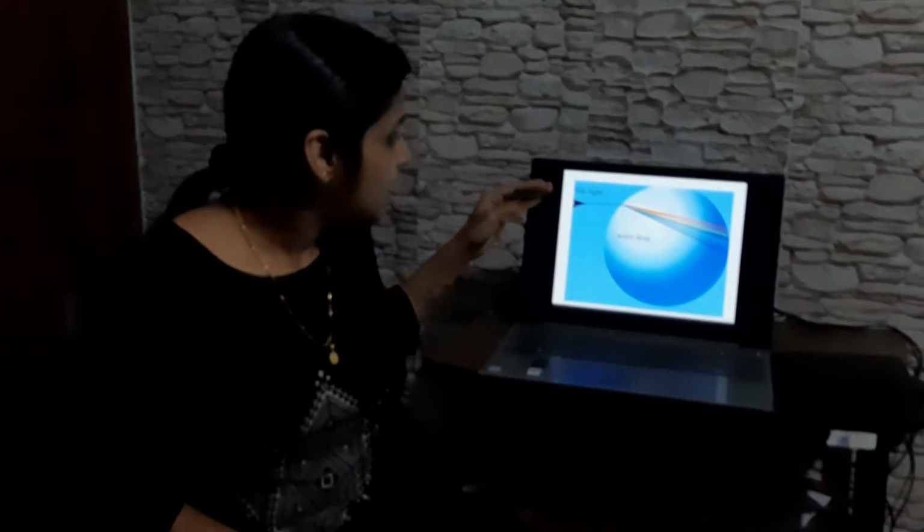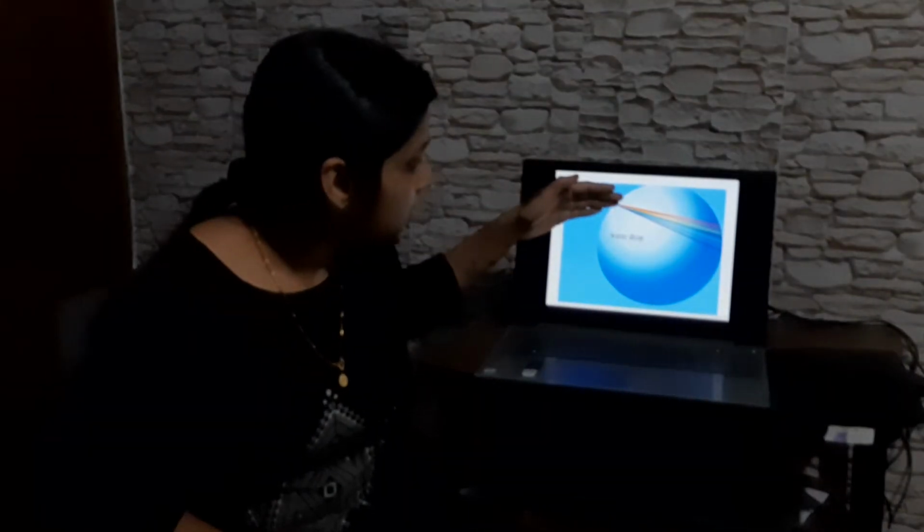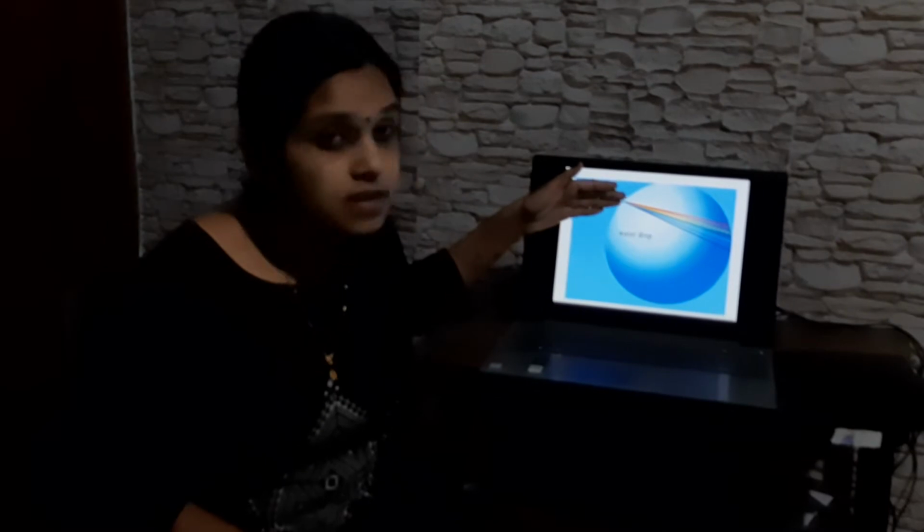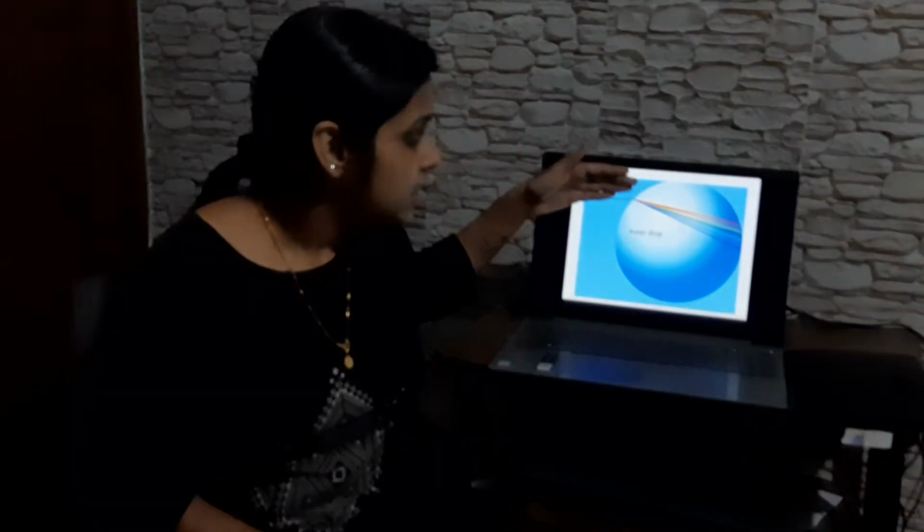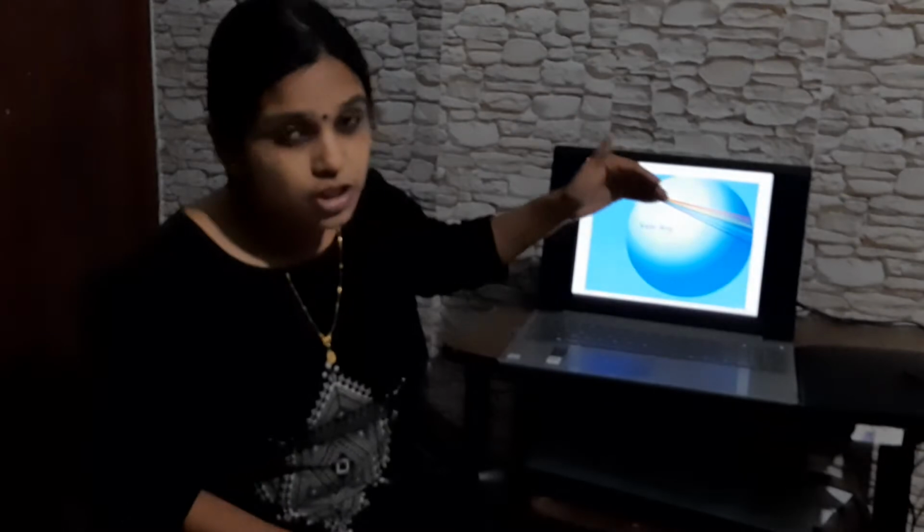Now, not only in a prism, here a water drop acts as a tiny prism in the atmosphere. There are a lot of water drops in the atmosphere during a cloudy day. So there also the water drops act as prisms. When white light or sunlight is incident on the water drop, at this first surface of separation, the white light splits into 7 colors. I repeat, the red deviates the least and the violet deviates the most. Don't get confused. Red deviates the least and the violet deviates the most.